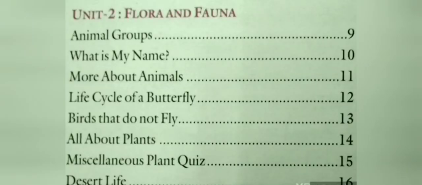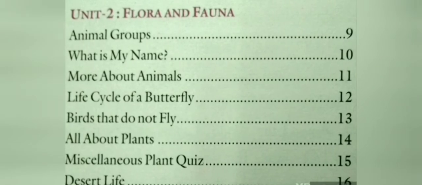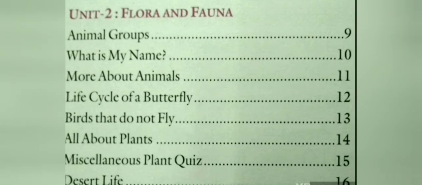Let's start today's class. Today we are going to start Unit 2, Flora and Fauna, which means plants and animals. In this unit, we will be learning about animal groups, what is my name, more about animals, life cycle of a butterfly, birds that do not fly, all about plants, miscellaneous plant quiz and desert life. Let us start with the topic animal groups.